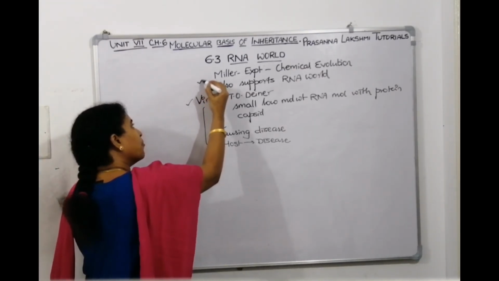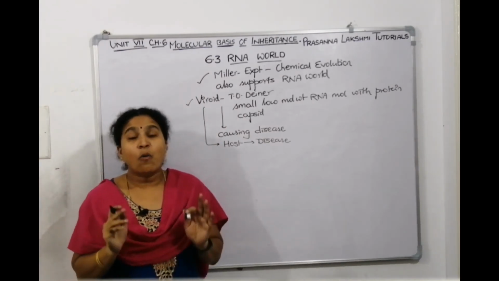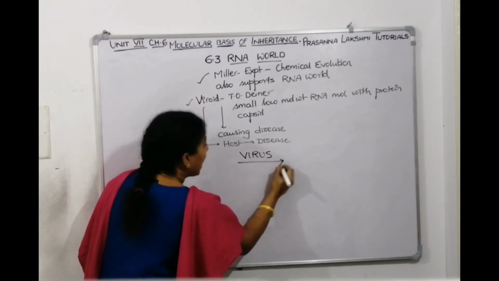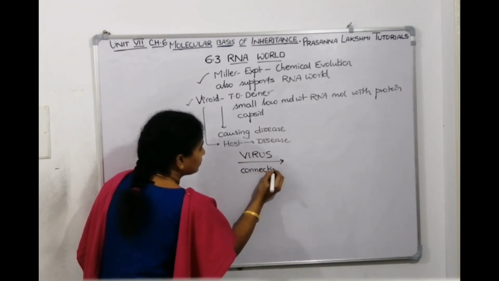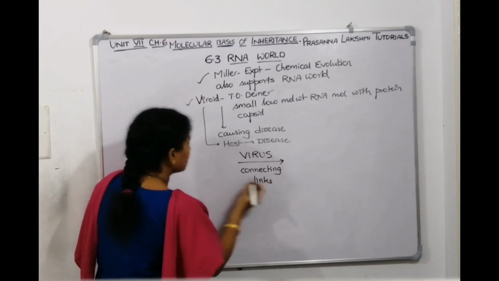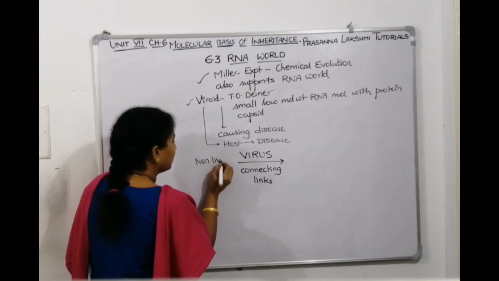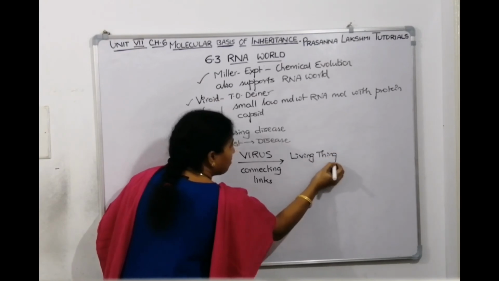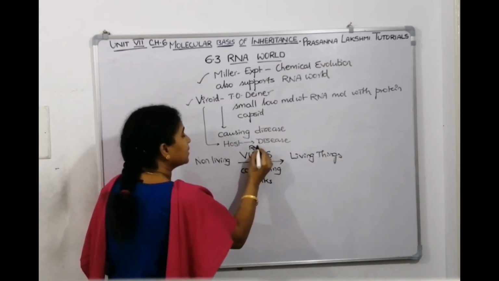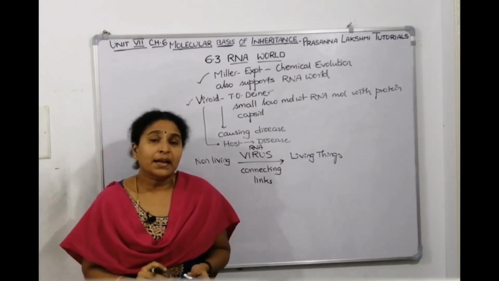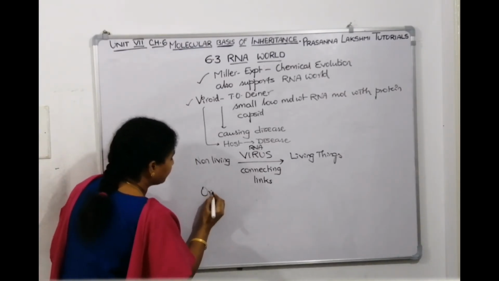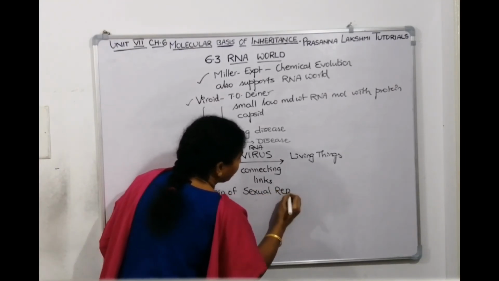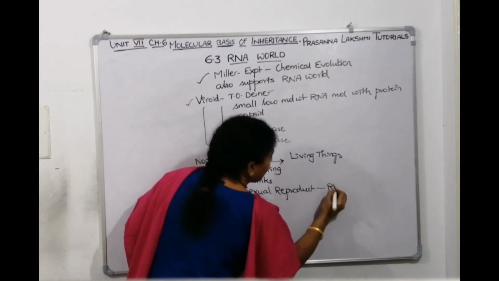Miller's experiment is also supporting the RNA world, and some scientists believe that viruses are the connecting links between non-living things and living things. And the majority of viruses have RNA as the genetic material. And then the origin of sexual reproduction also has evolved around RNA.